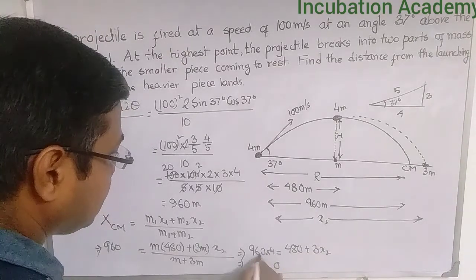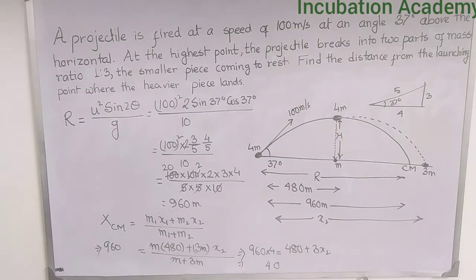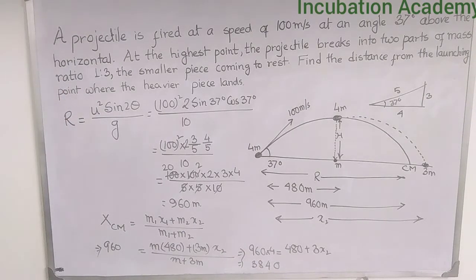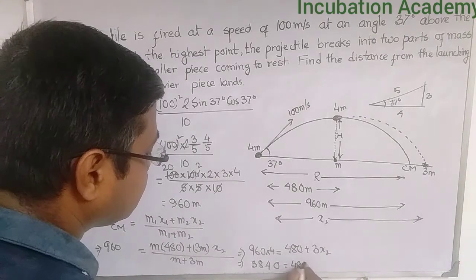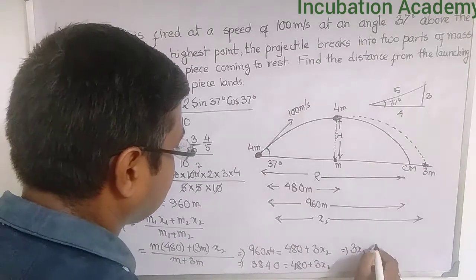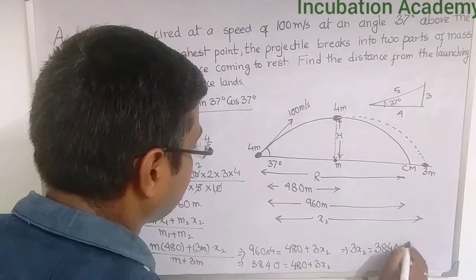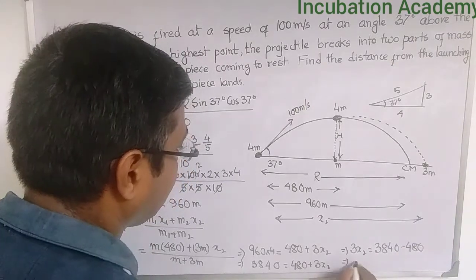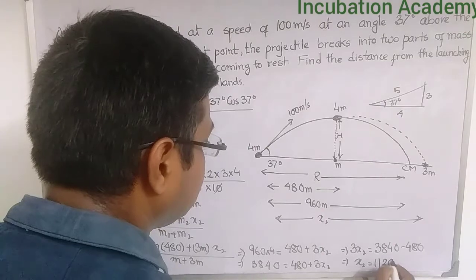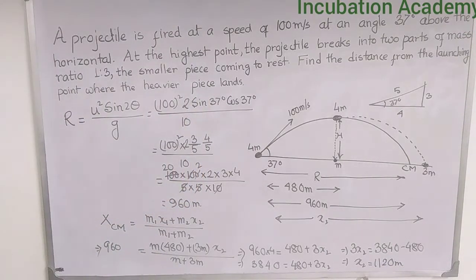So 960 times 4 is approximately 3840, equal to 480 plus 3x2. So 3x2 is equal to 3840 minus 480. The value of x2 will be the difference divided by 3, and if you calculate, the value will be 1120 meter.